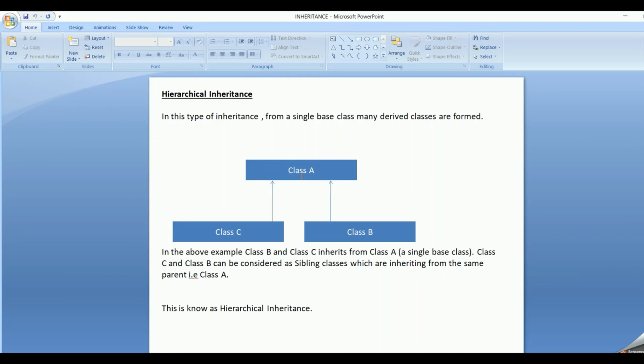So here class C inherits class A, class B also inherits class A. So from a single base class, we have multiple derived classes. These classes can also be called sibling classes because they act as siblings. They are like children inheriting from the same parent. Two children inheriting from the same parent. This type of inheritance is known as hierarchical inheritance. So let's look into it practically.